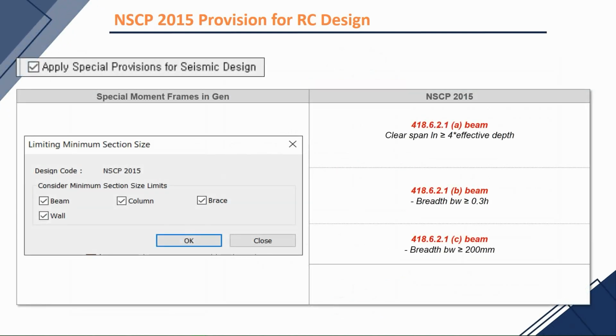However, more checking is required if you choose for special provisions for seismic design. For example, the limiting section size for your structural elements for beams in accordance with NSCP 2015-418.6.2, the clear span should be more than 4 times the effective depth. The width of the beam shall be more than or equal to the 0.3 of the height and should not be less than 200 millimeters. If this limit is exceeded, the program will skip the design and will show messages such as this.